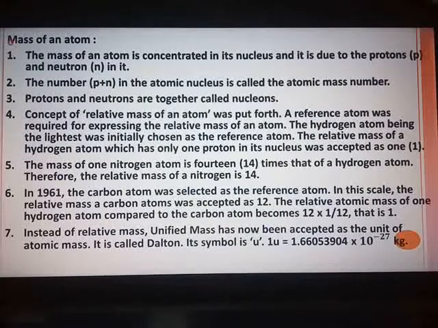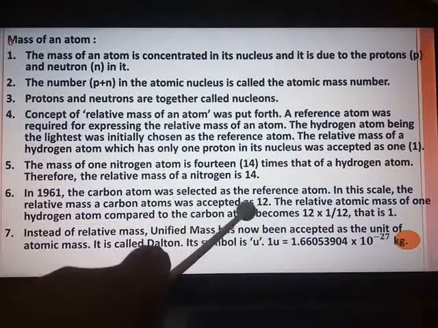But on this scale, the relative atomic masses of many elements came out to be fractional, and it was the biggest limitation of selecting hydrogen as the reference atom. So in the course of time, in the year 1961, instead of hydrogen, the carbon atom was selected as the reference atom, and on this scale, the relative mass of the carbon atom was accepted as 12.